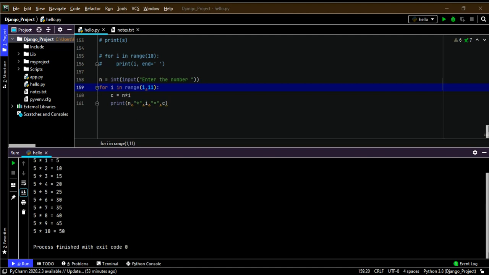Now I will take one nested for loop in Python. In Python we allow nested loops inside the for loop. For example, if a for loop is defined above, and I take one more for loop within that for loop, that is called a nested for loop. So I will take one example for nested for loop.